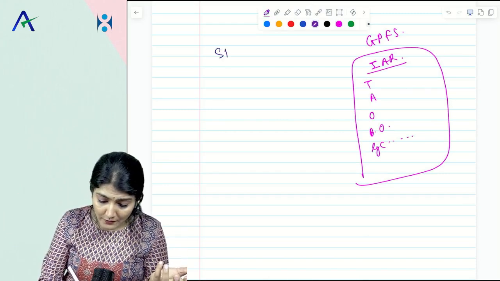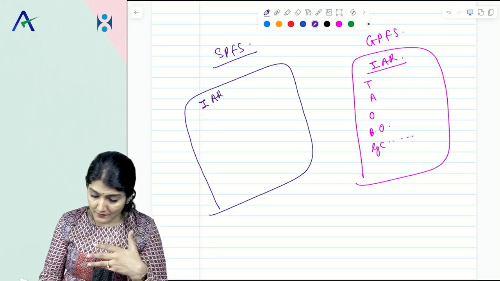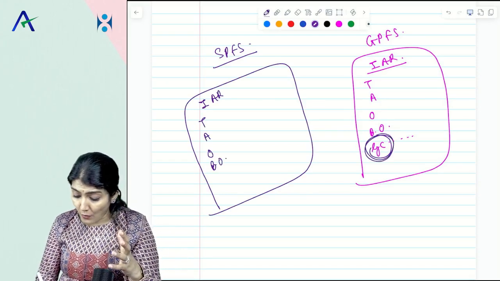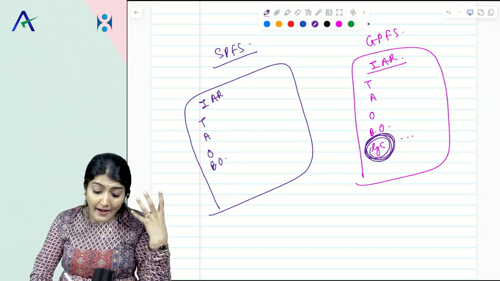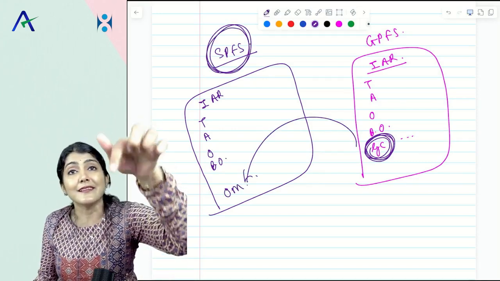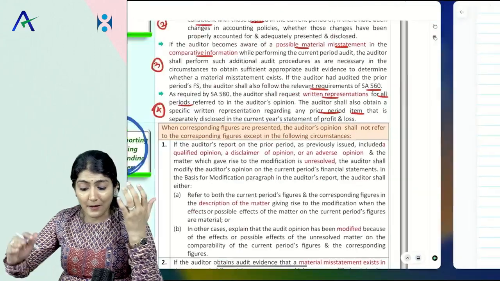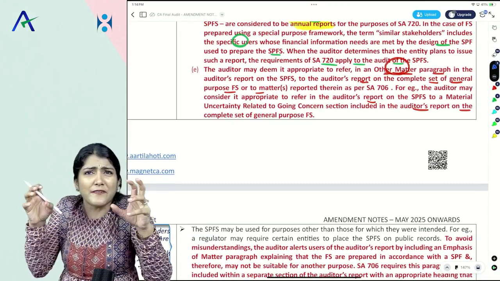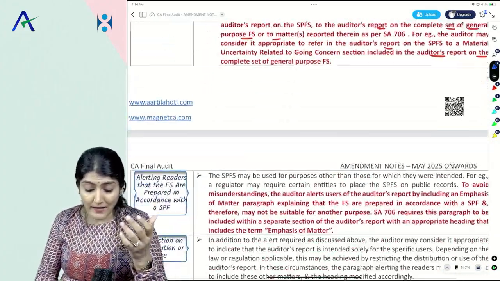Now it says auditor, you are giving a report on the special purpose financial statements, right? So independent auditor's report, right? So that's your title, addressee, opinion, basis for opinion. And now this going concern para, which is there in the audit report of the general purpose financial statements, can an auditor make a reference to that in the other matter paragraph in the report on special purpose? Yes, that reference can come, which is there in the audit report on the complete set of financial statements. A reference to that can be made in the other matter paragraph if deemed appropriate. Right?